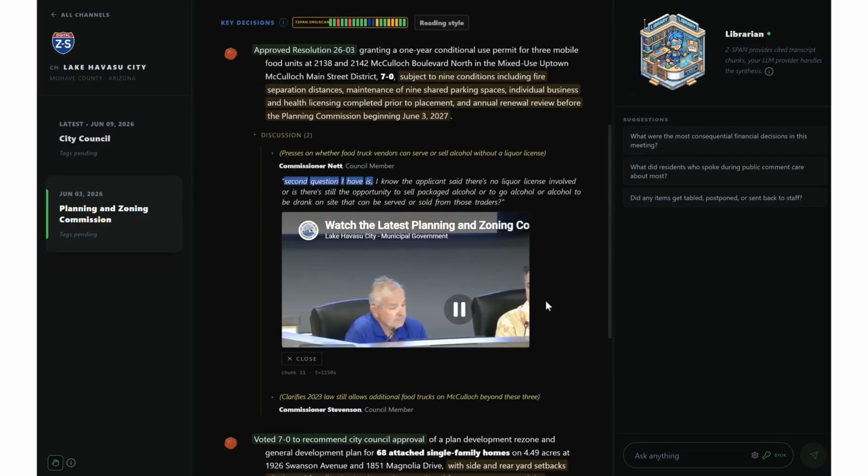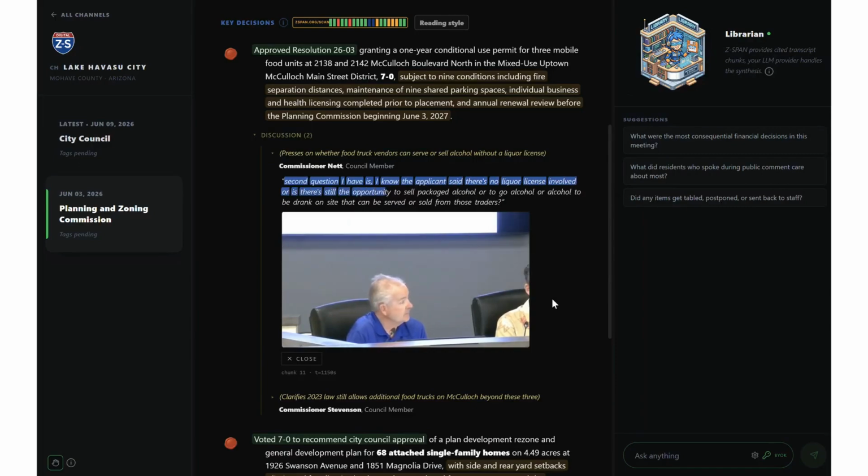Second question I have is, I know the applicant said there's no liquor license involved, or is there still the opportunity to sell packaged alcohol or to-go alcohol or alcohol to be drank on site that can be served or sold from those trailers?